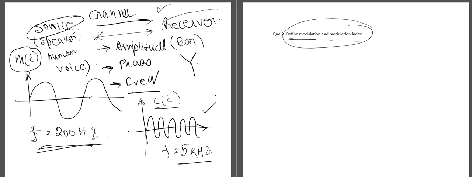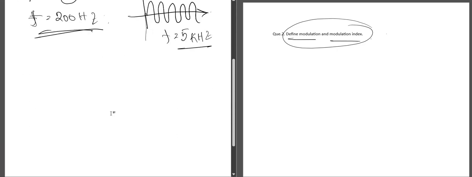Whenever we are modulating the signal, we are modulating the carrier signal with respect to the message signal, such that the information contained in the message signal doesn't get lost. Whenever we are using amplitude modulation, the frequency of the carrier signal remains the same, but the amplitude of the carrier signal will change according to the message signal.